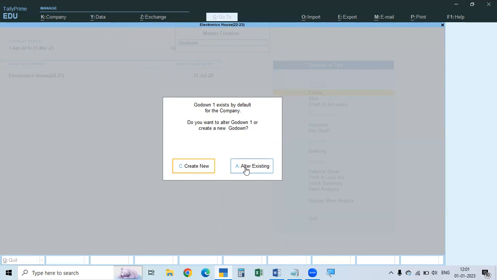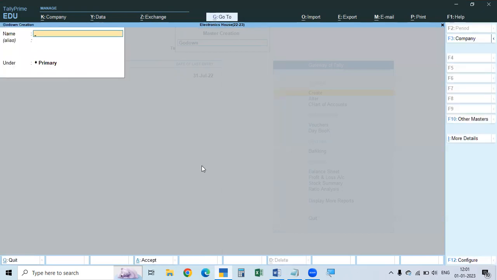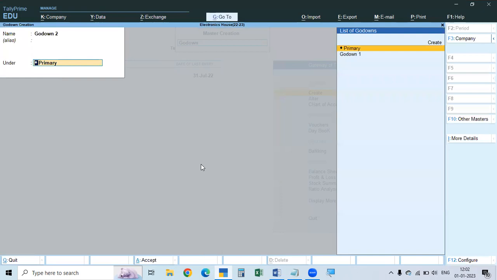So next, now we are going to create some other godowns. So now we will create a new godown. We can click Create New. The main location we made as Godown 1, so we will make this one Godown 2.